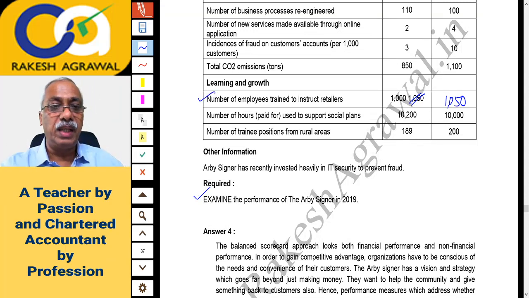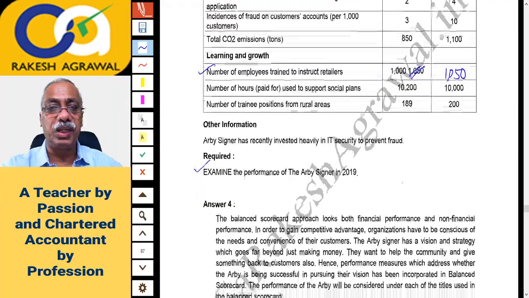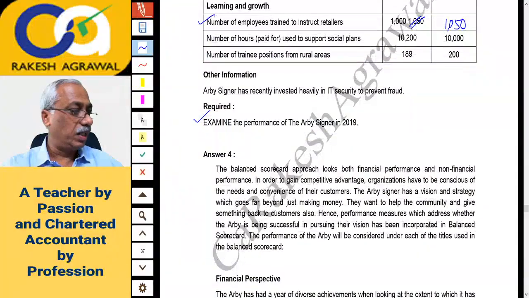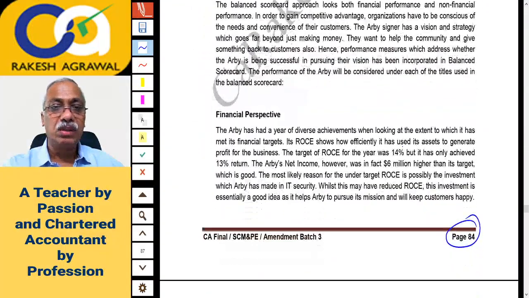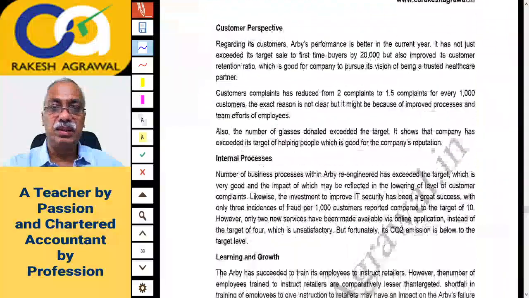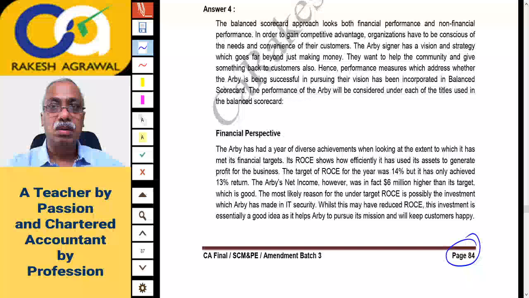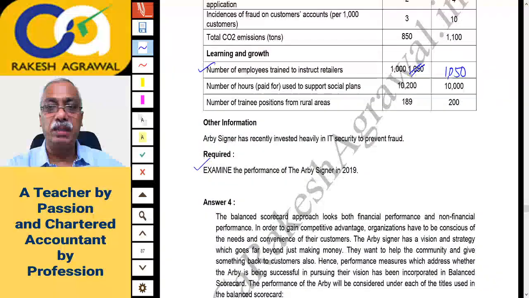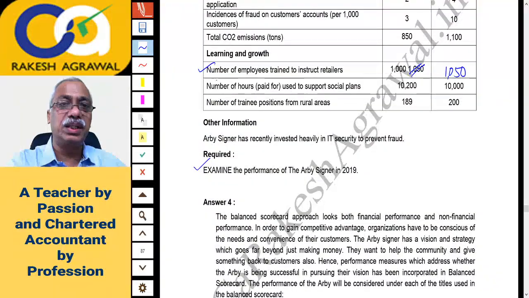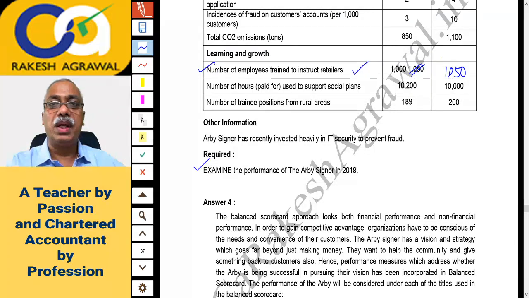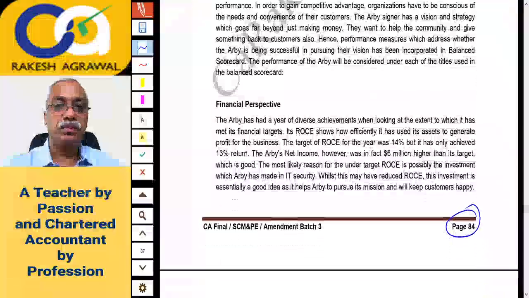In the question, what is asked at the bottom is that you have to examine the performance by comparing the actual data and estimated data or targeted data. This is again the theory answer. I hope correction is done on page 84, or should I repeat it again? If you are not on that page, on page 84 you have to do this correction here, right? 1000 and 1050.